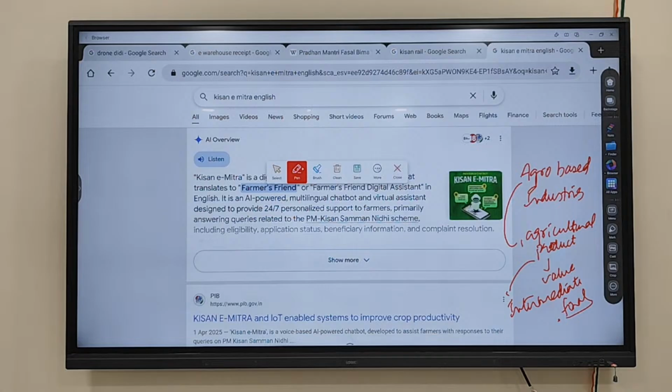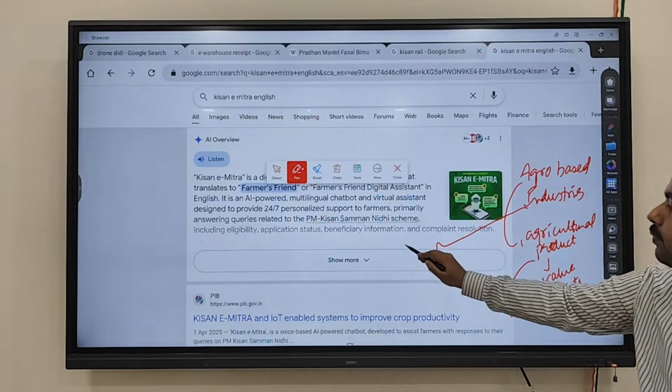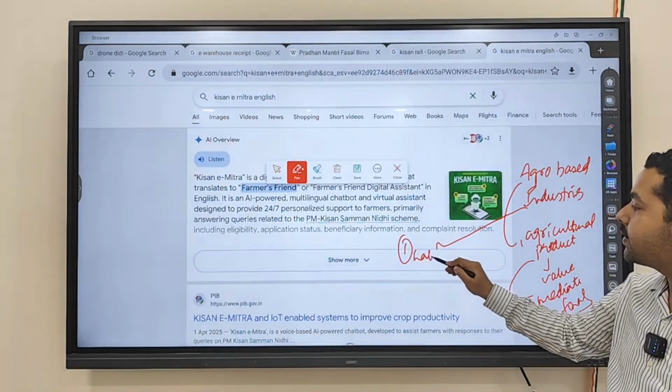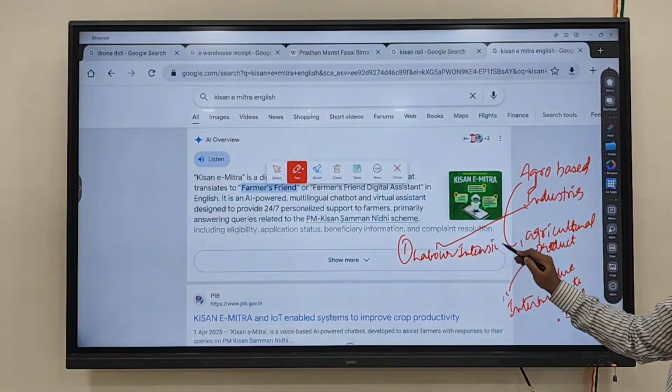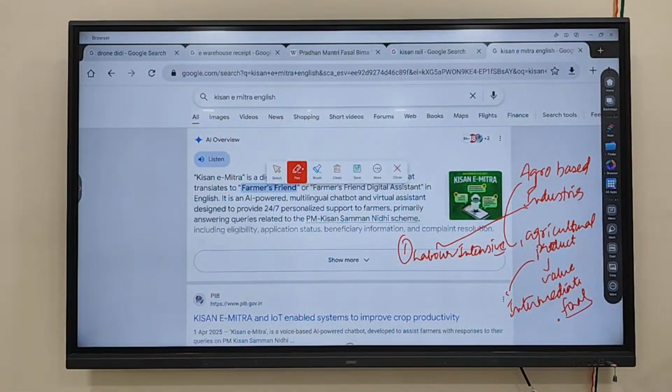Fine. So if agro-based industries are developed in rural areas, what is the importance? The one thing is that it is a labor-intensive industry. Labor-intensive means more labor is required, so it will provide employment to the rural people.